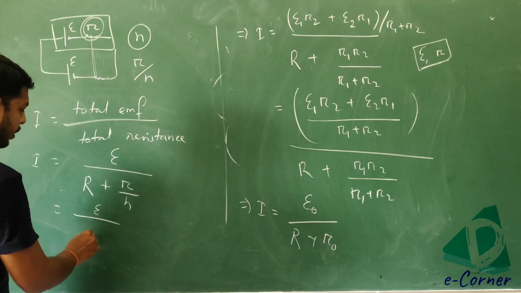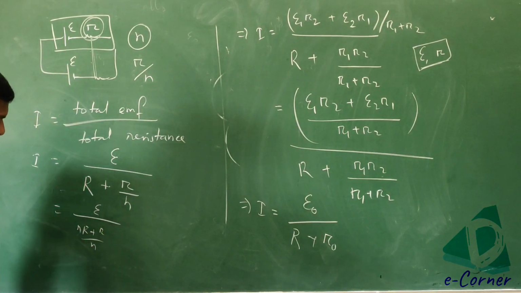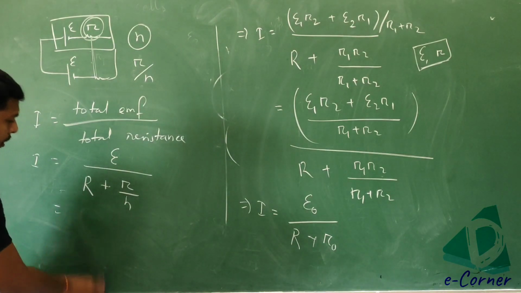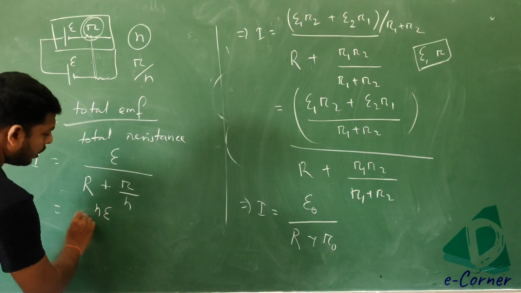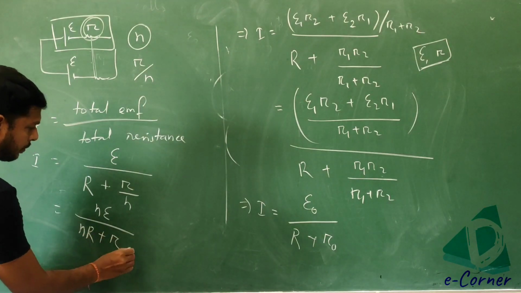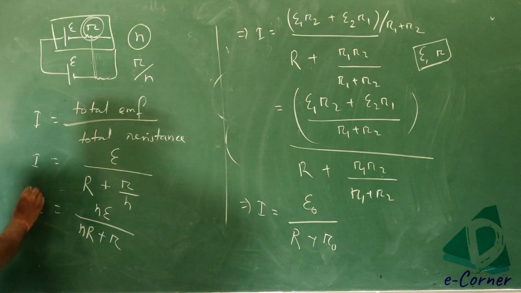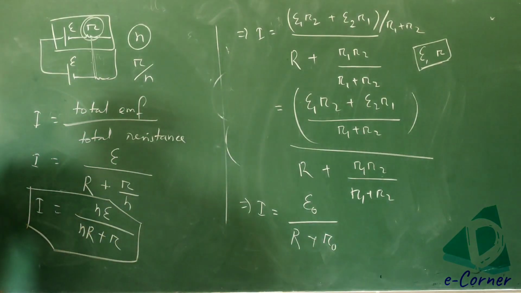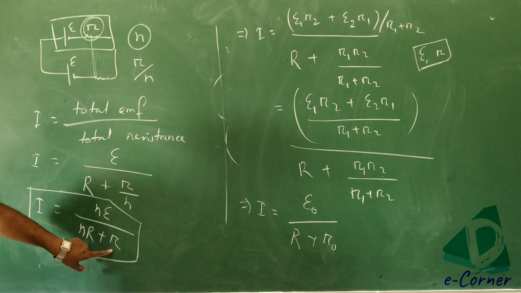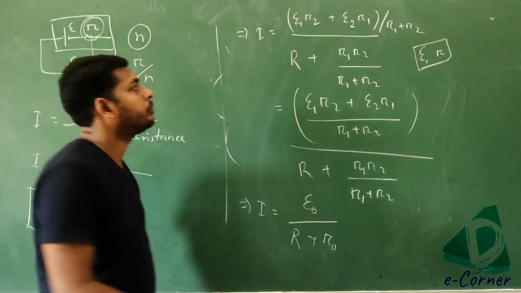This one is E divided by, this is n, and this n will go off. I am writing the ultimate one. So this is n into E divided by n into external resistance R plus r. This will be our result when n number of cells are connected in parallel having internal resistance small r. So this is the current through the main circuit.